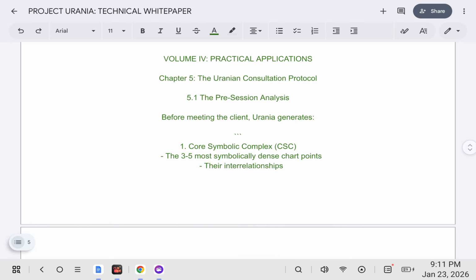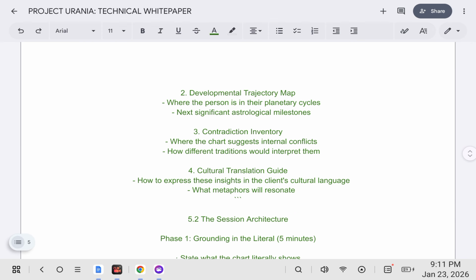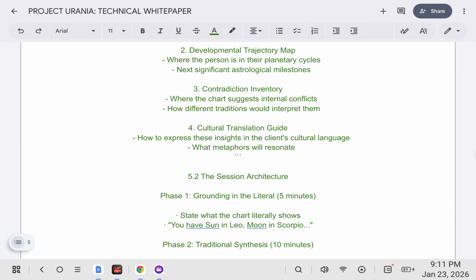Practical applications. The Uranian consultation protocol, the pre-session analysis. Before meeting the client, Urania generates a core symbolic complex, CSC: the 3 to 5 most symbolically dense chart points and their interrelationships. Developmental trajectory map: where the person is in their planetary cycles, next significant astrological milestones. Contradiction inventory: where the chart suggests internal conflicts, how different traditions would interpret them. Cultural translation guide: how to express these insights in the client's cultural language, what metaphors will resonate.